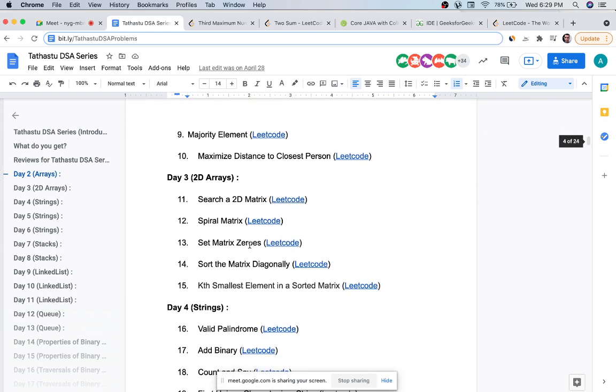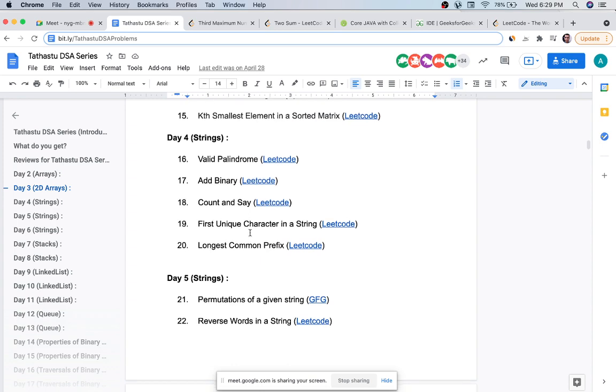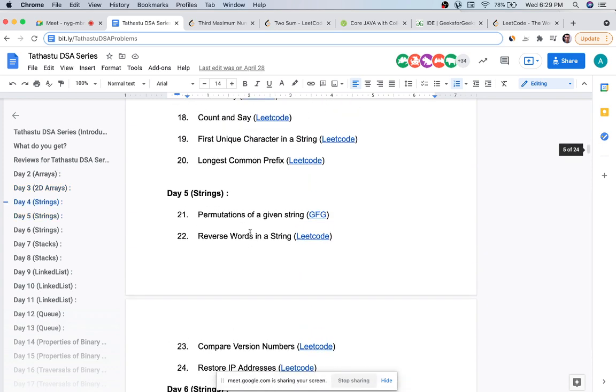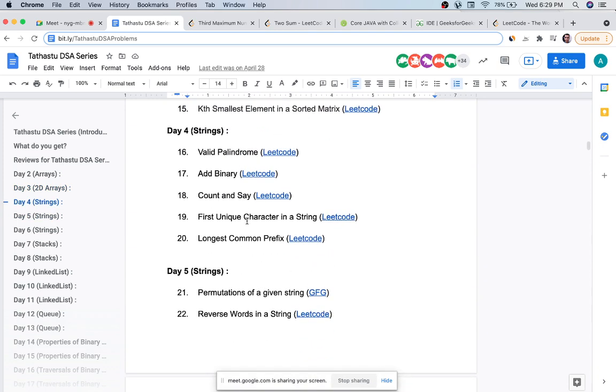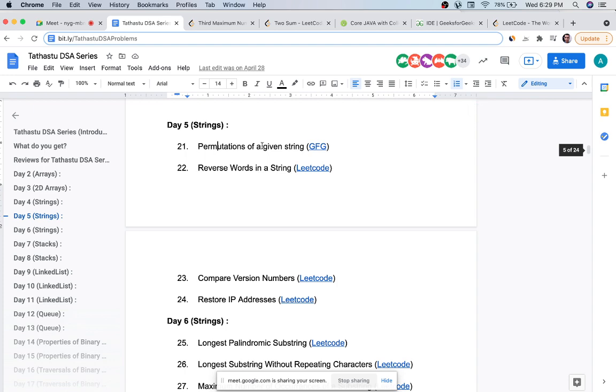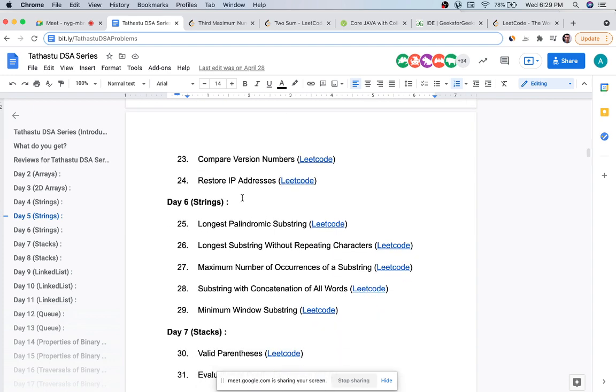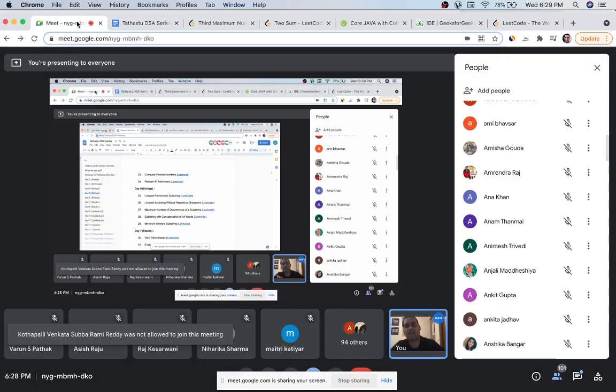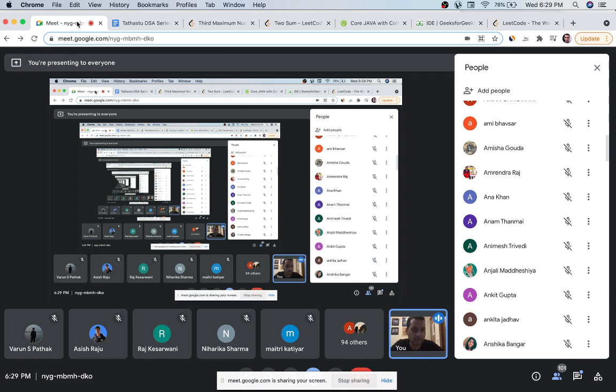In day 3 we will be doing strings. String is there for 3 days and I will select some easy, medium and hard questions that we will follow. Palindrome, so we'll definitely do. Longest Common Prefix we'll definitely do. Permutation we'll do. So these kinds of questions we are going to do. I'll select and I'll let you know in the session. So we'll wait 1 more minute for people to sign up for the LeetCode account, then we will start the theory part.